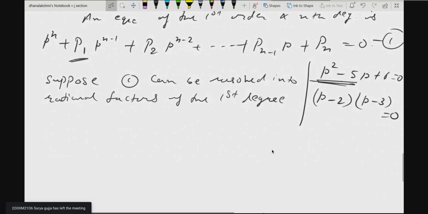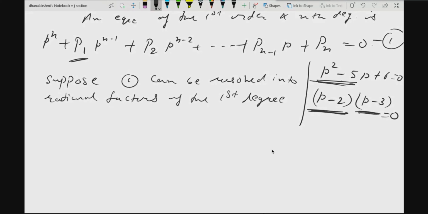It can be, as I told you, nth degree also. So I should be able to resolve this into rational factors of first degree. That means each of these factors must be of first degree. And here instead of 2 and 3, you may have functions of x and y. In general, we will have functions of x and y only.